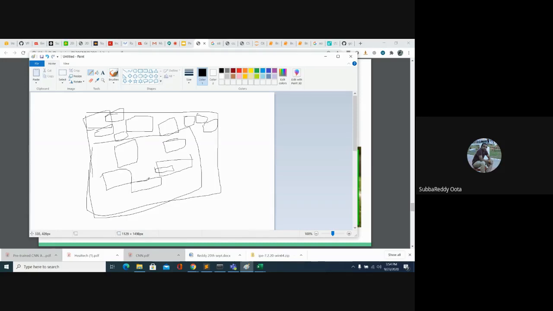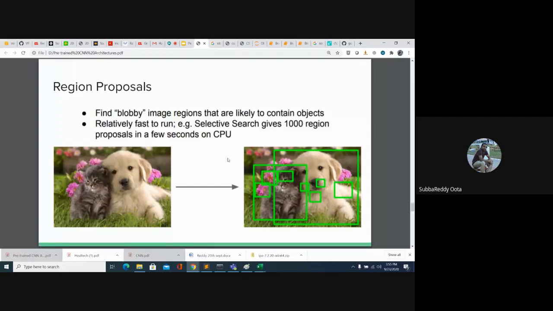So you are drawing so many boxes so that every box may contain some information. So these boxes we can call region proposals. Okay, so once after getting the region proposals, so these are all the region proposals. Normally, the selective search algorithm will provide 1,000 region proposals. In case of the RCNN model, they are drawing 2,000 region proposals.